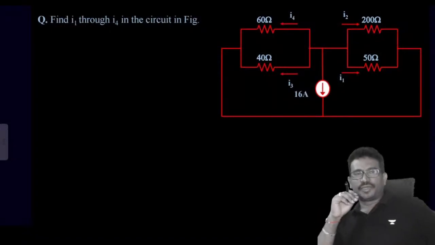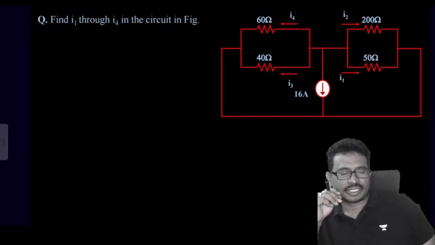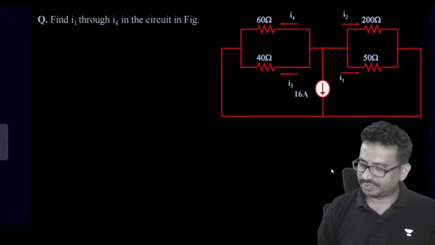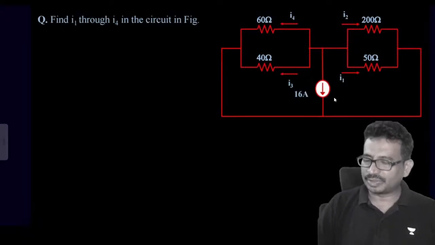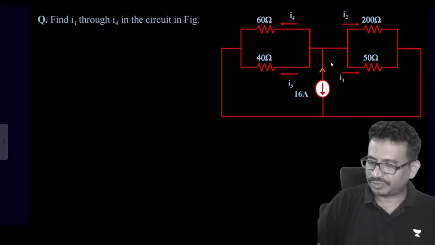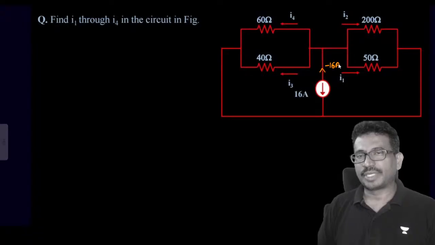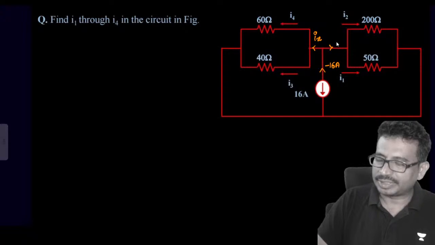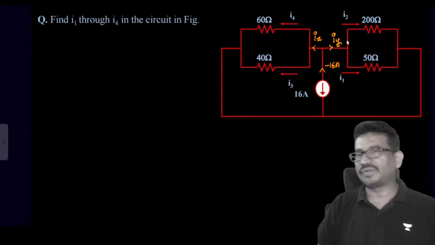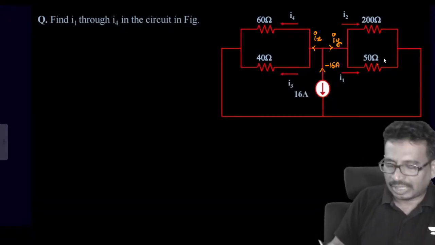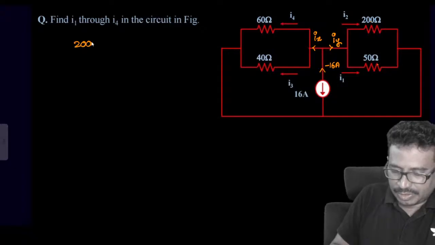Next one. Find I1 to I4, all the currents. Now first what we can see now, current 16 amperes going down, so we can say it's upward direction. So then this current which will be equal to minus 16 amperes, isn't it? Minus 16. Now I will be calling this current Ix and this current I am calling it as Iy. Thereafter current will divide. And first of all, so here 250 parallel.